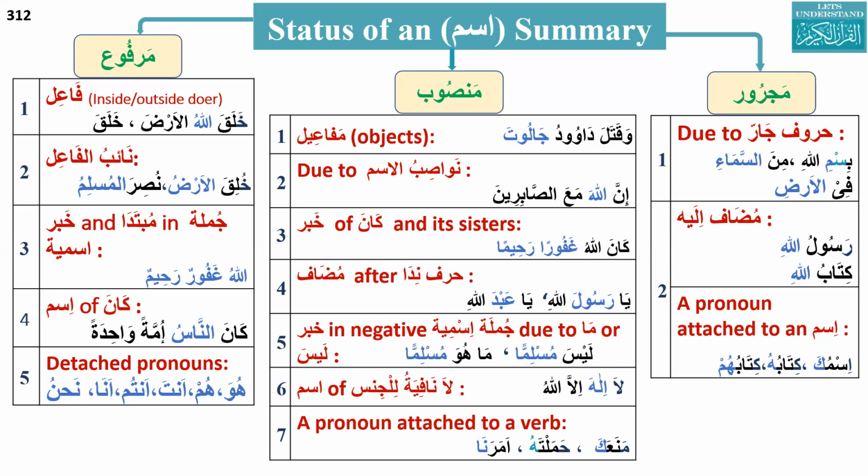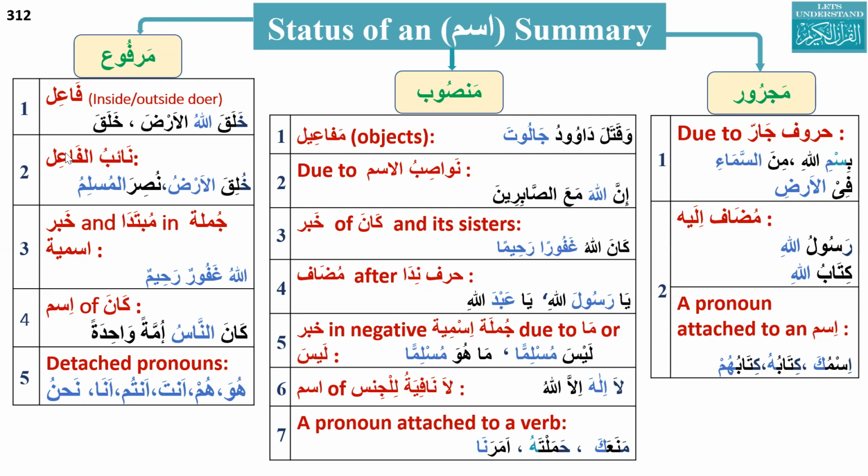Whenever a ism status will be nasab or jar, there will be a reason. And also for the rafa, there are rules that specifically mention that in these cases the noun will always be rafa. So the first thing is marfu'.